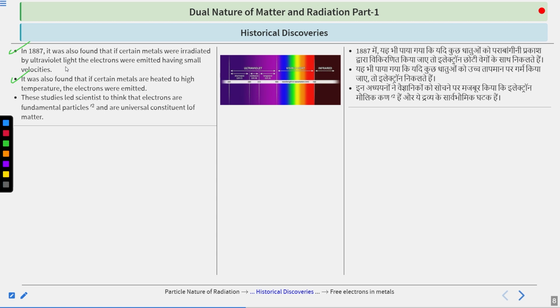Second thing, it was also observed that certain metals, when heated to high temperature, emitted the electrons. And these two things actually made the scientists think that the electrons are fundamental particles. Okay, it means that they are the most basic particles of any matter and also the universal constituent of matter. Like whatever matter you find, you will find the electron there.